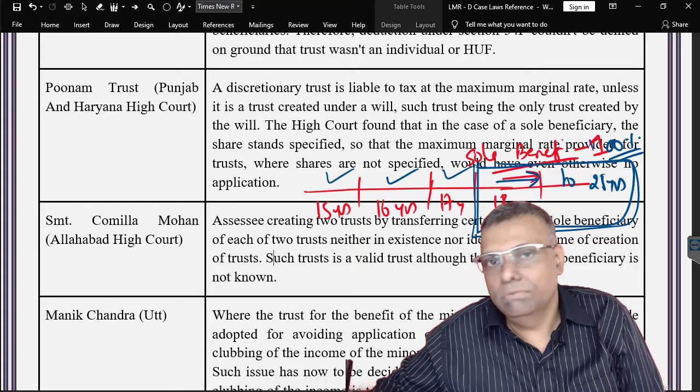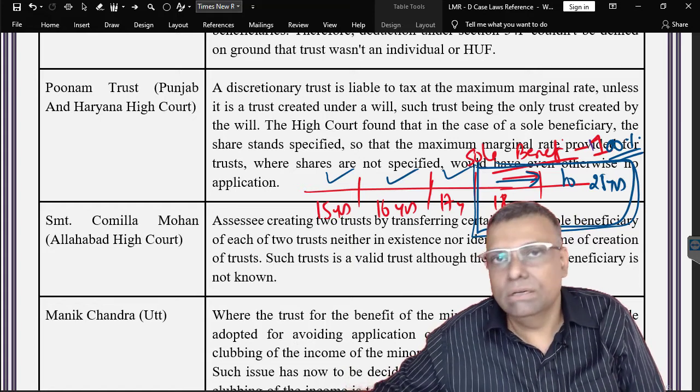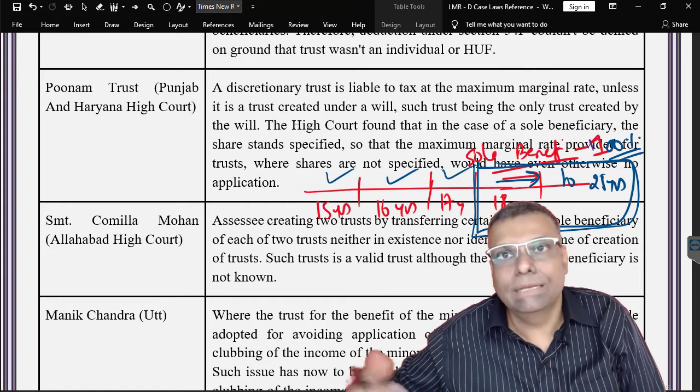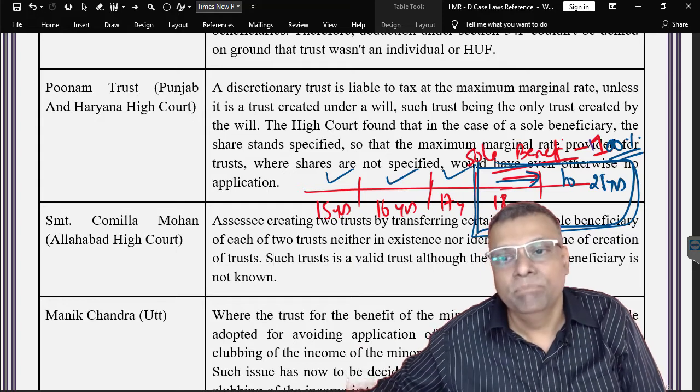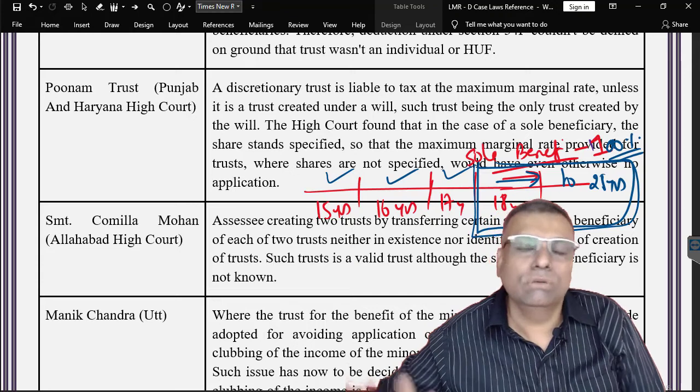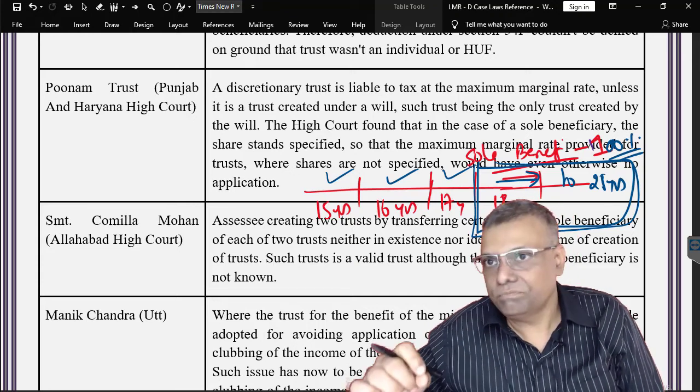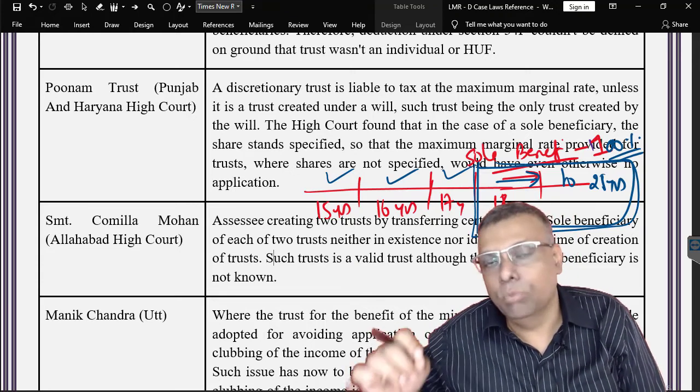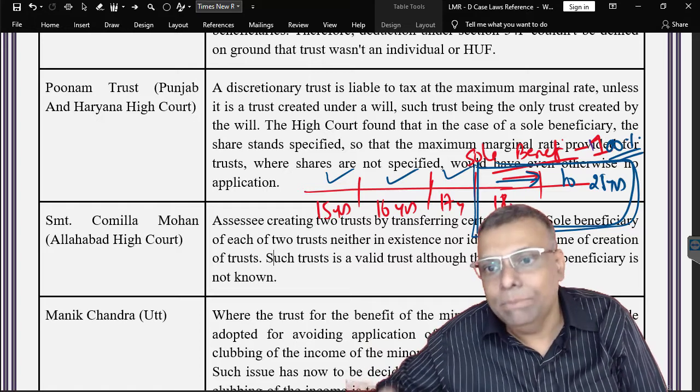But we will take the view that it is definitely a determined share. The opposite view will be that it is 100% correct, but the time of distribution is also not clear. So the share is determined, but when it will be handed over, that time is also not fixed.